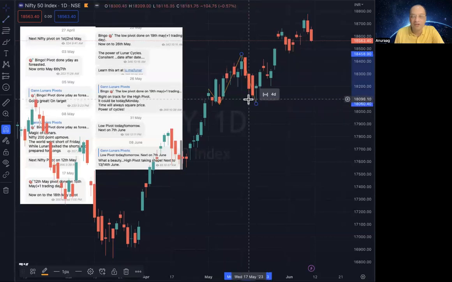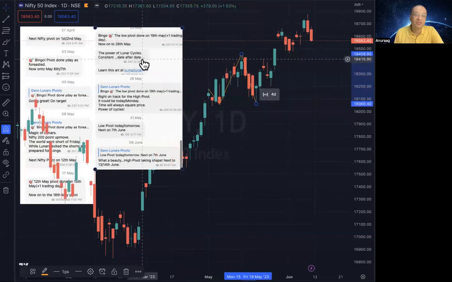Now we can always have one day off because the timings here are supposed to be UTC time, and this is the moon. So the moon on an average moves around 13 degrees a day. So it is possible that we can have one day up to 2 days off, but usually one day is acceptable. So this is how it is, 19th.